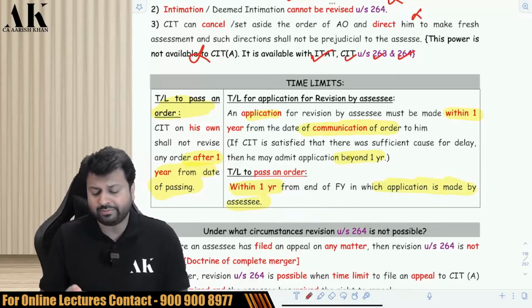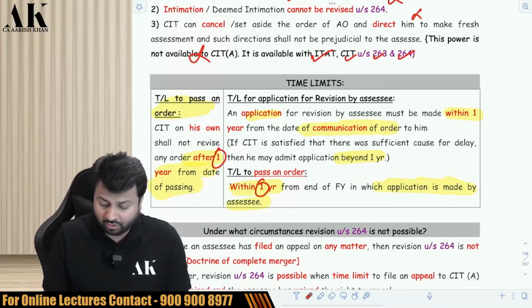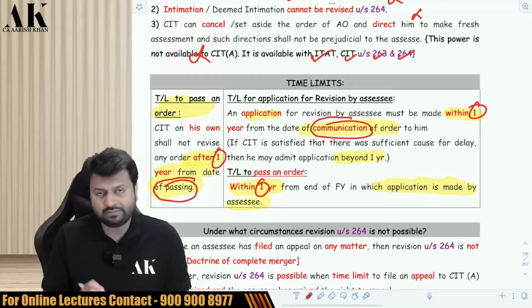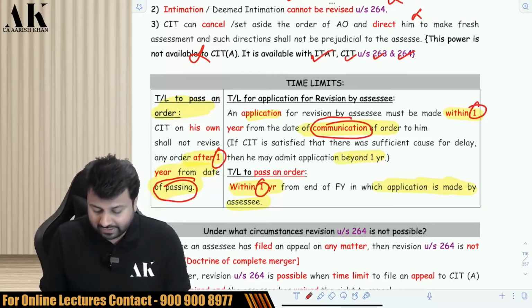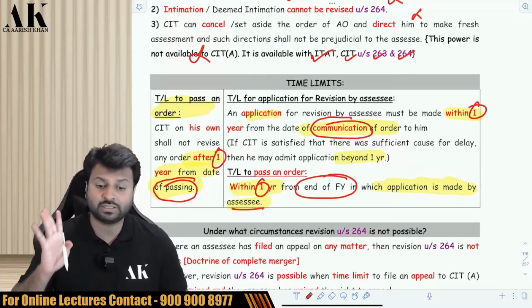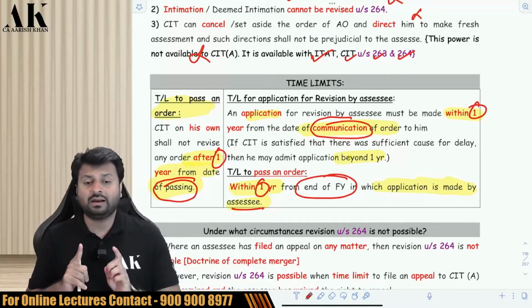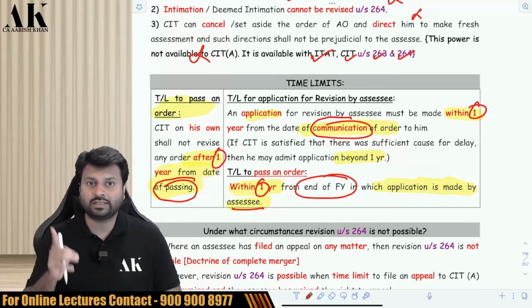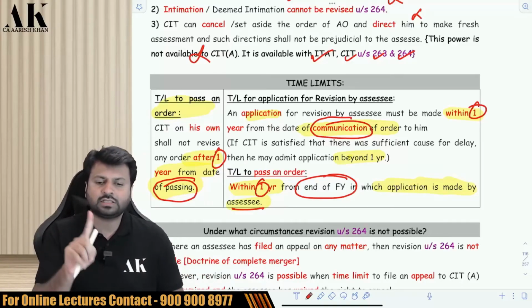So, here there are 3 time limits. If you see, all of them are 1 year, but all of them are different. This is 1 year from the date of passing. This is 1 year from the date of communication, meaning the date on which you receive the order. And this is 1 year from the end of the financial year in which the application is made by the assessee. So, all of them are absolutely different from each other. Don't assume that all of them are 1 year, 1 year, 1 year. It's not like that. One is from the date of passing, one is from the date of communication, and one is from the end of the financial year.